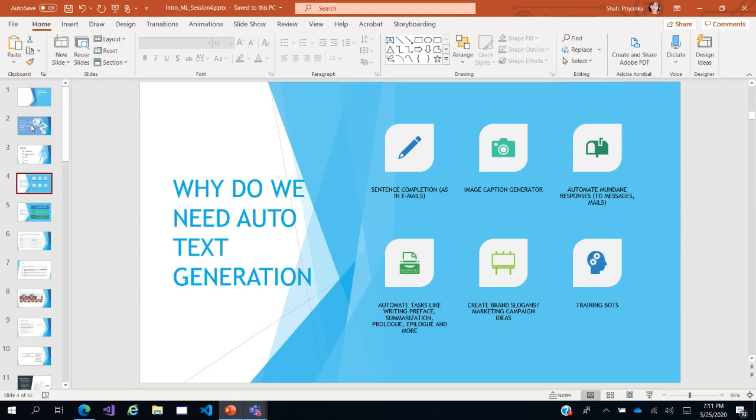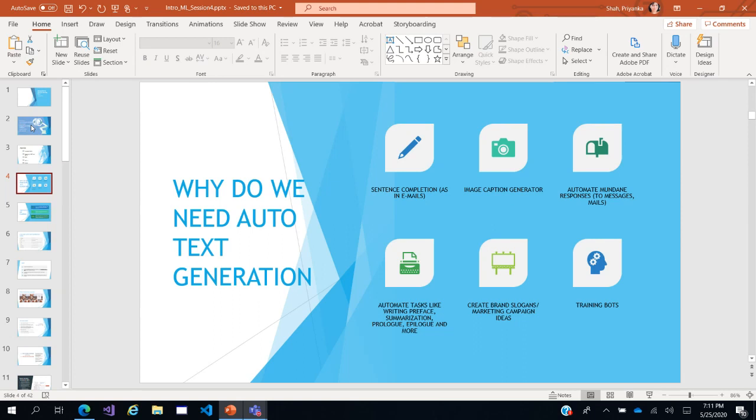Automate responses, as we already saw that. And then even in the publishing industry, where publishers have to write epilogue, prologue, or preface to novels or books, or introduction, appendix. So those kind of things which do not involve a lot of originality, creativity, and can be run of the mill tasks. So even for those things, we can save a lot of time having BERT or GPT step in and do this kind of summarization, or easy to do tasks. So even in the publication industry, this is heavily used. Creating brand slogans and training bots.